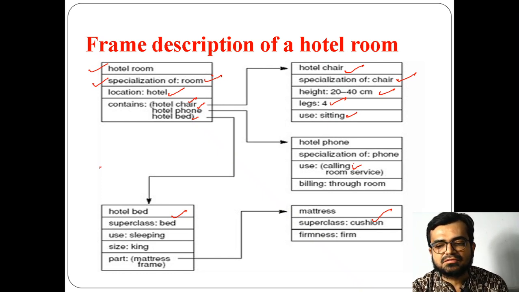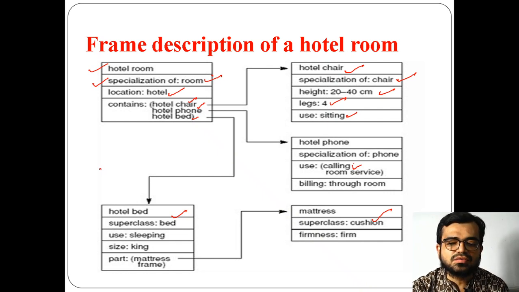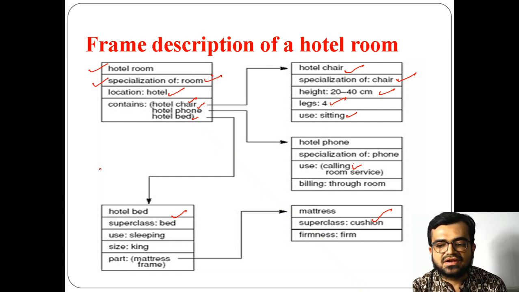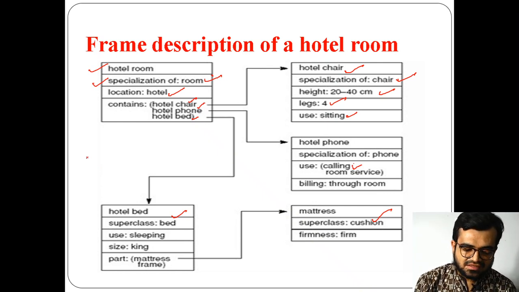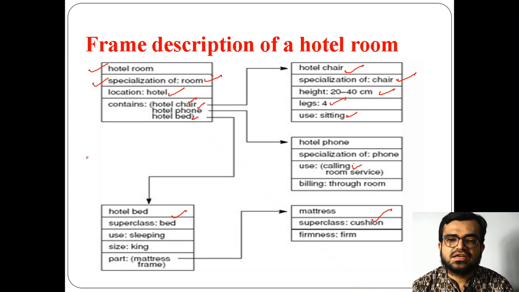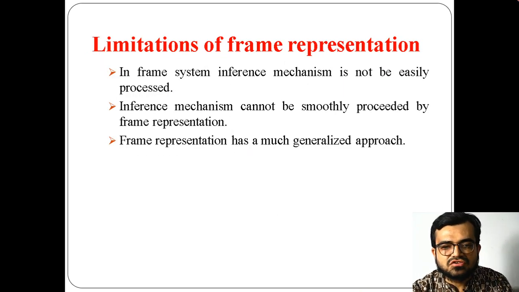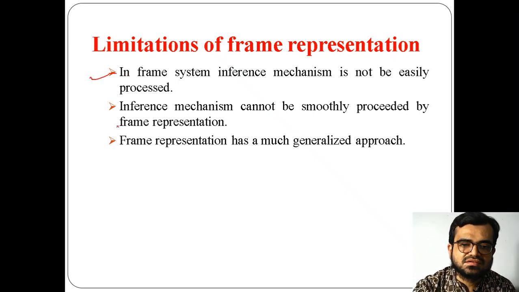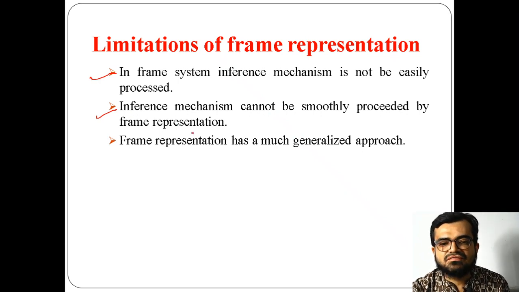In semantic networks a specific object is associated and linked with other objects, so inferencing is easy, whereas the same process is very difficult in frames, because frame representation uses a generalized approach.